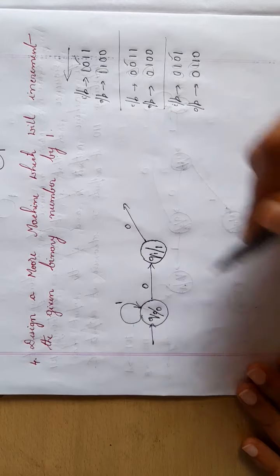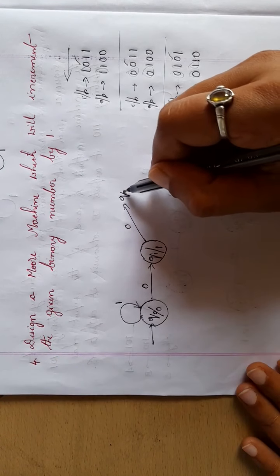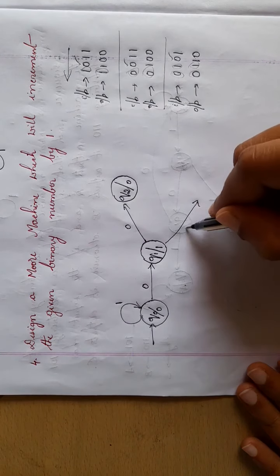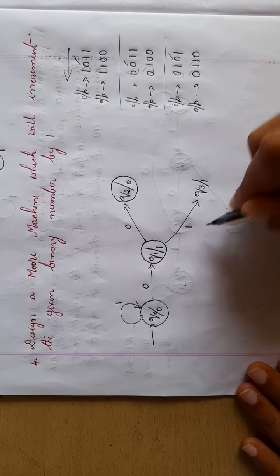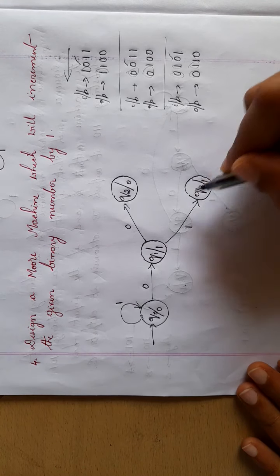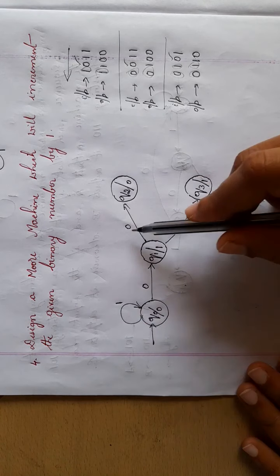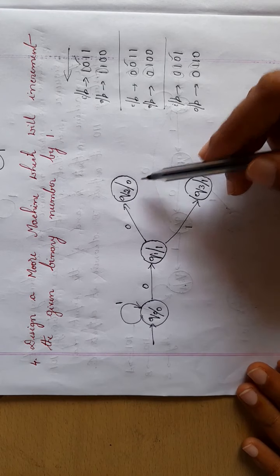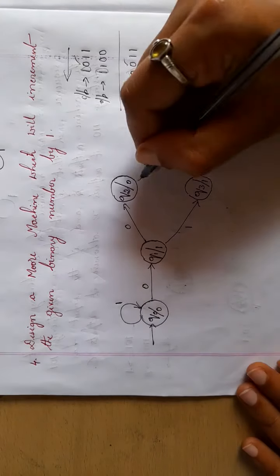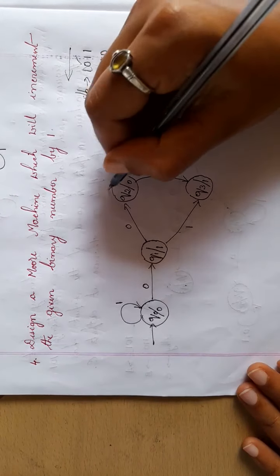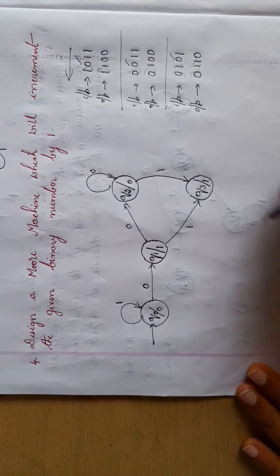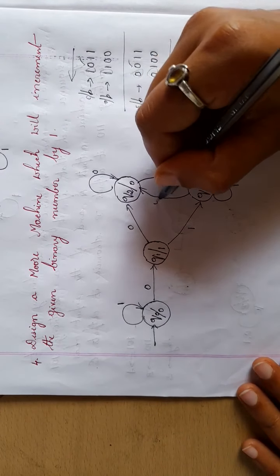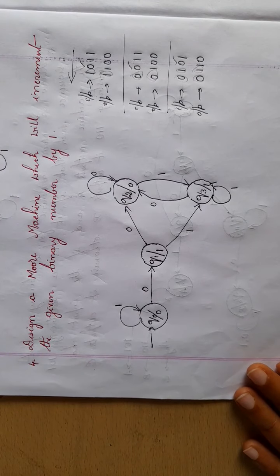So after that, if you read a 0, it is 0 itself. If you read a 1, it is 1 itself. Similarly, 0 1 is done, 0 1 is done. So from here you need a 0 and 1. So from 0, if you read a 1, it is 1 itself. If you read a 0, it is 0 itself. So here, if you read a 1, it is 1 itself. If you read a 0, it is 0 itself. Okay, so this is the Moore machine.